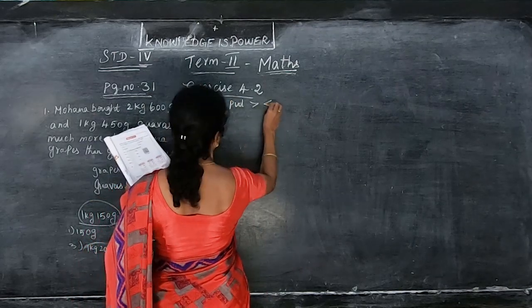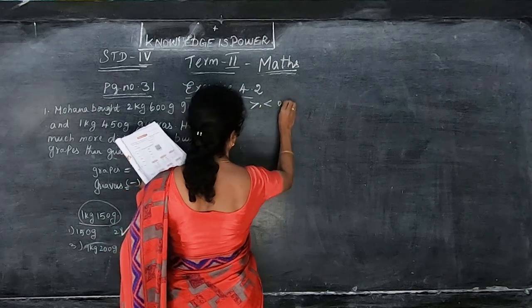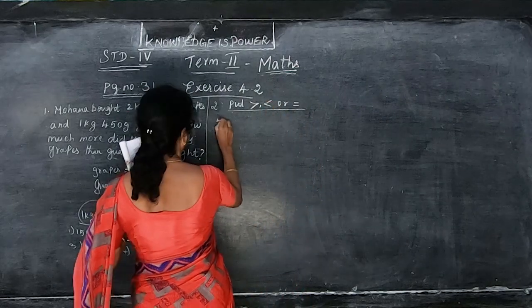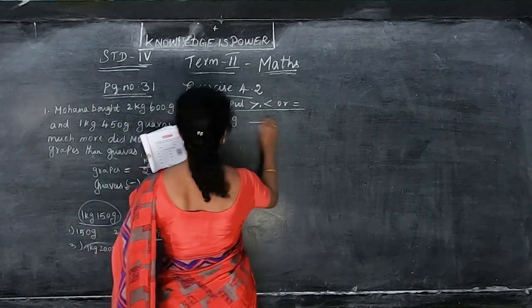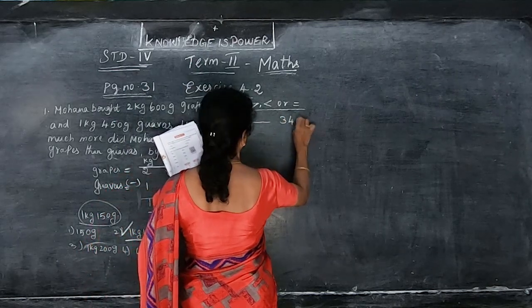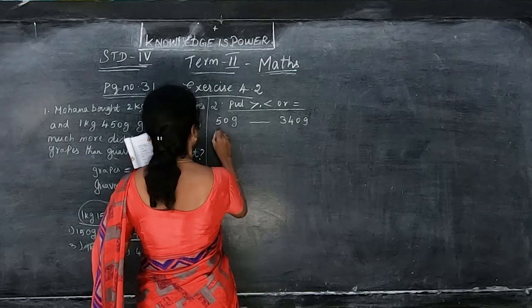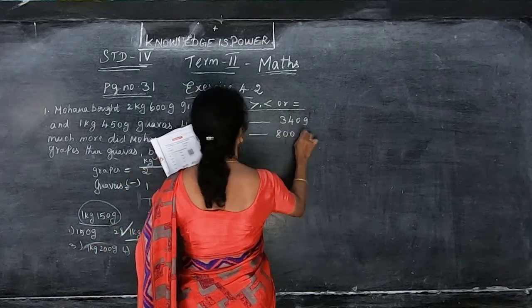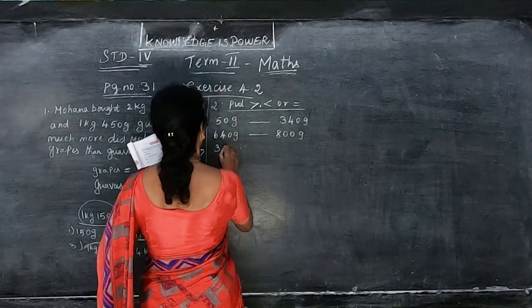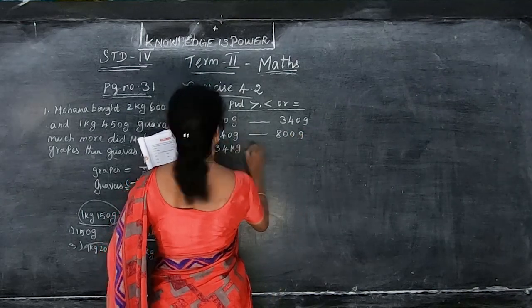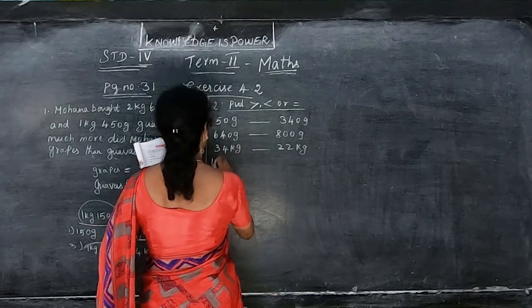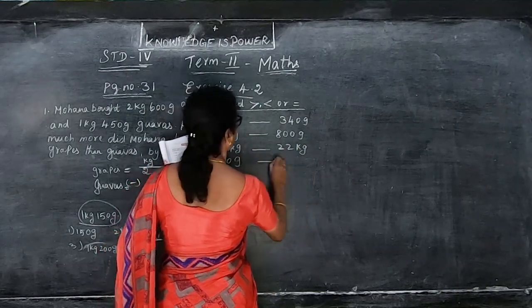greater than, less than, or equal. They are given 50 gram and 340 gram. 640 gram and 800 gram. 34 kilogram and 22 kilogram. 1000 gram and 1 kilogram.